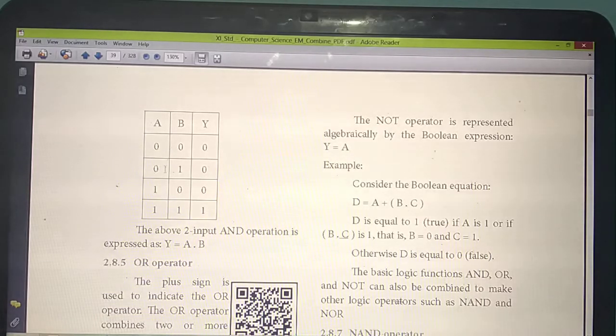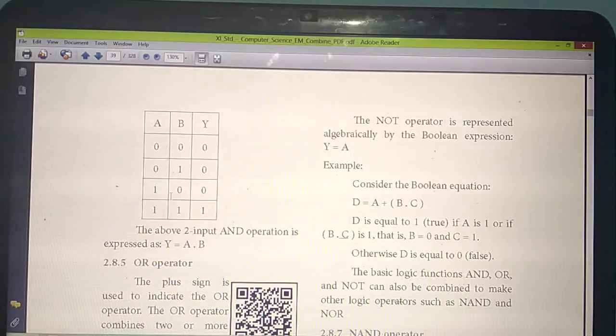Two inputs A and B as the input, so one output. What's the output? See 0, 0, 0, 1. So when will you get the answer as a 1? If both the inputs are true. So when both the inputs are 1 and 1. What do you mean by true? If you have the answer 1, we can say that is true.